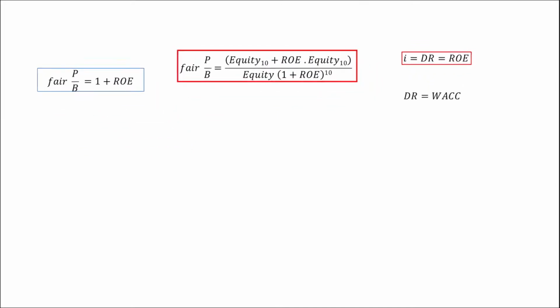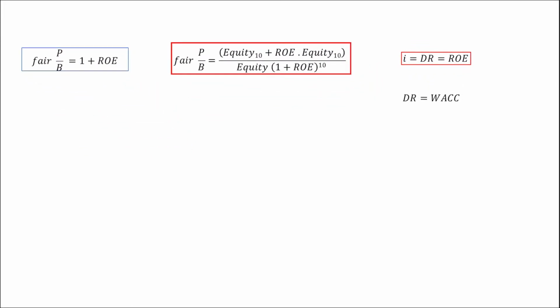Let's move this to make it a bit neater. If we now replace this return on equity by the weighted average cost of capital, this is what we have. And remember that this whole portion of the equation is equal to 1 plus return on equity.